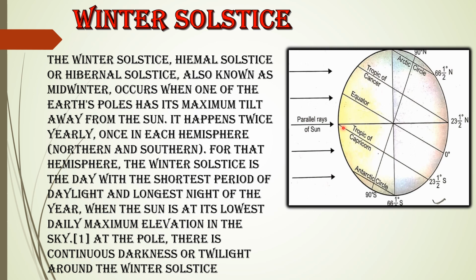As we move from the Tropic of Capricorn towards the North Pole, the duration of day decreases and the duration of night increases. Hence, we have longer nights and shorter days. So this season is marked as the winter solstice in the northern hemisphere and the summer solstice in the southern hemisphere.